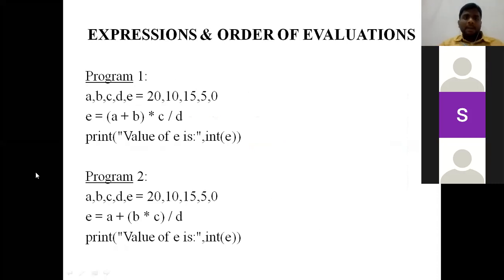See, now look at these two examples. A, B, C, D, E are variables. I have initialized the values: A is equal to 20, B 10, C 15, D 5, E 0. This is an expression where E is a variable and equal to is the assignment operator. So the value of E will be assigned after this particular expression has been completed. Can any one of you guess what is the value of E?